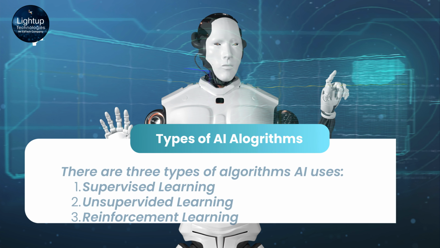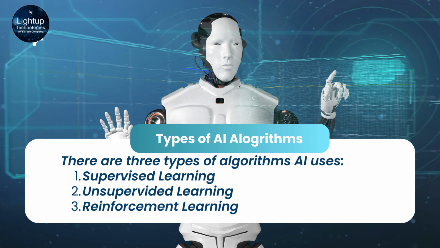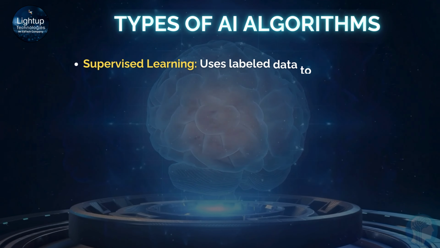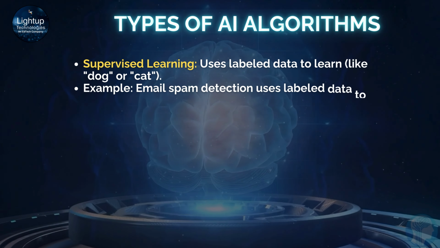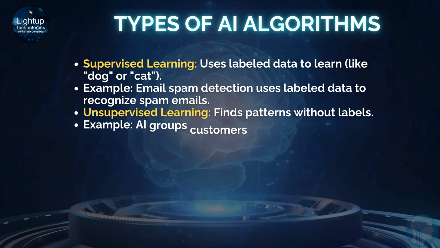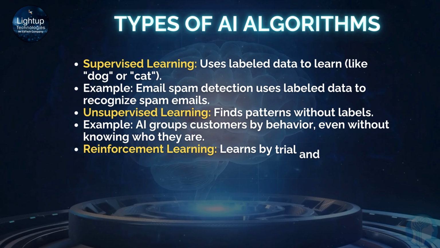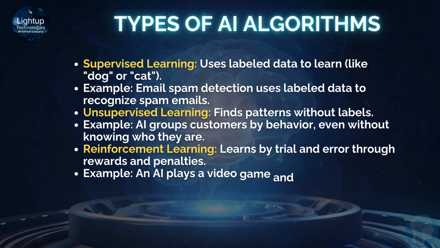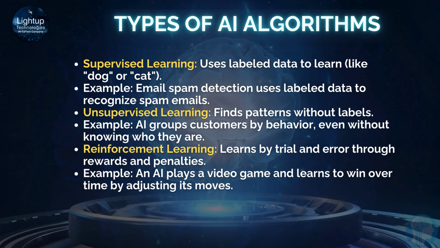Types of AI algorithms. There are three types of algorithms AI uses. First, supervised learning. Second, unsupervised learning. Third, reinforcement learning. First, supervised learning uses labeled data to learn, like dog or cat. Example: email spam detection uses labeled data to recognize spam emails.